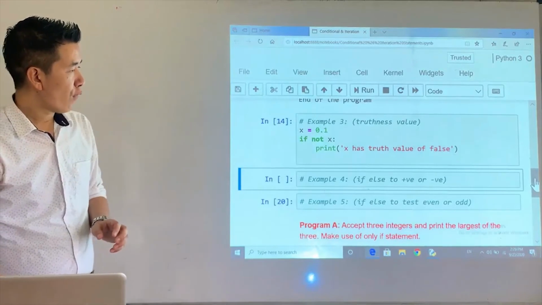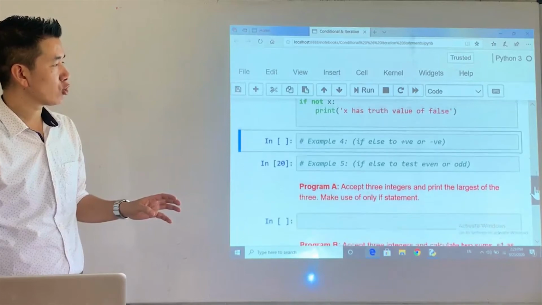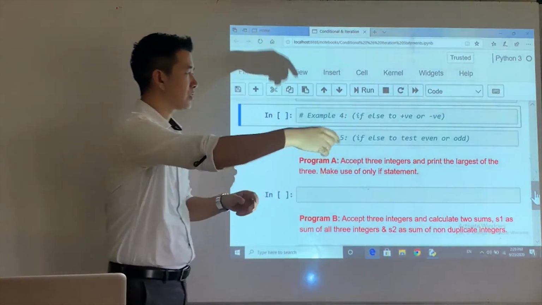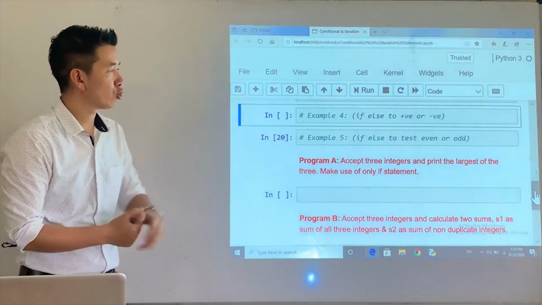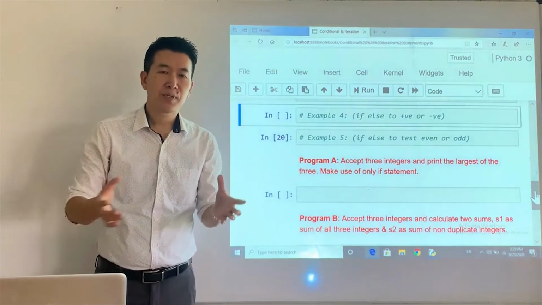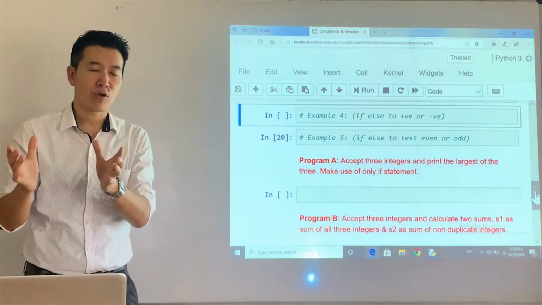We now move on to the next conditional statement. The next conditional statement is if else. So again, it's just an extension of the if conditional statement. It's very simple. If the condition is true, one course of action is followed.